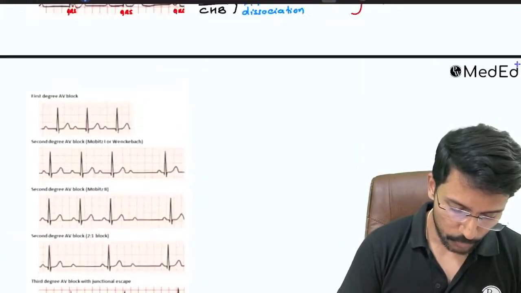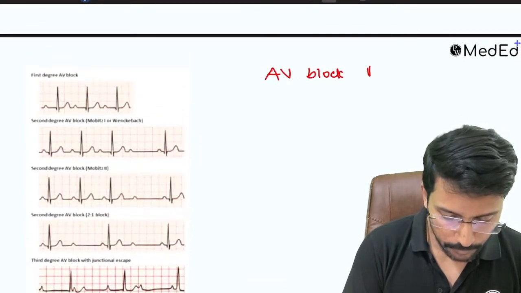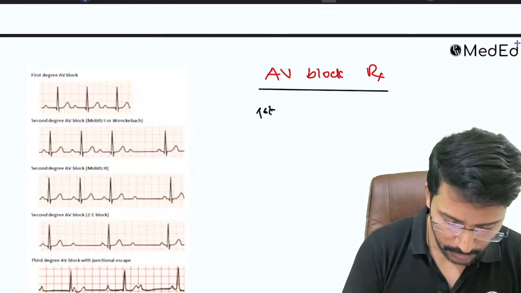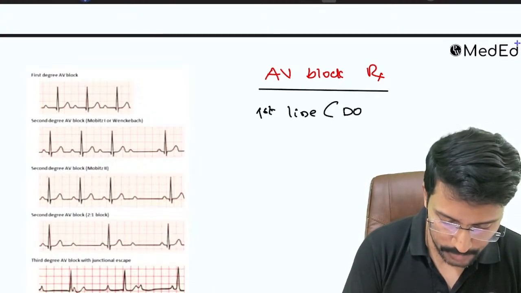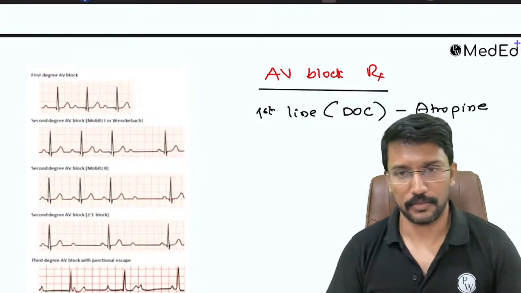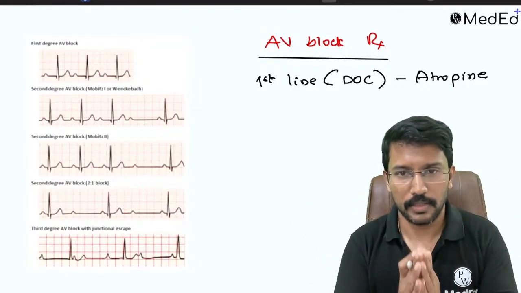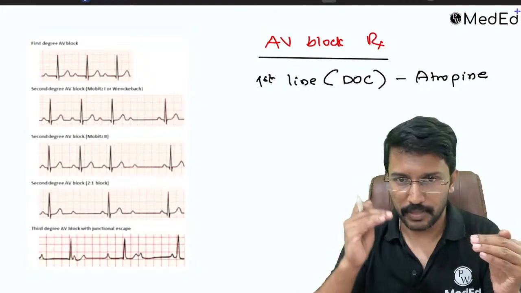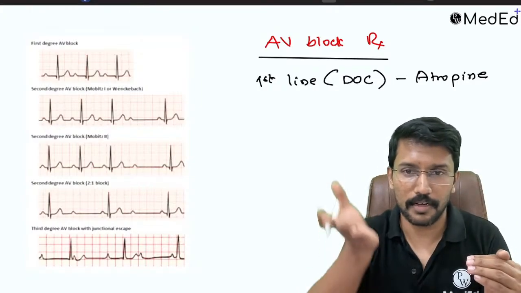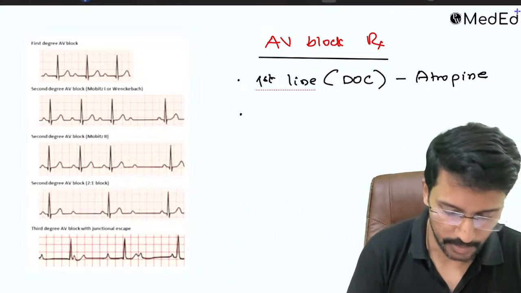So whenever we treat AV blocks, right? AV block treatment, the first line of management is going to be atropine. First line, or in other words, the drug of choice is going to be atropine, because we know atropine increases the heart rate. So basically on the SA node, we have sympathetic and parasympathetic nervous system acting on it. Right? Sympathetic stimulates it, parasympathetic inhibits it. So if I block the parasympathetic nervous system, the inhibition is gone and the heart rate will get increased, right? So that is why atropine will become the first line management.